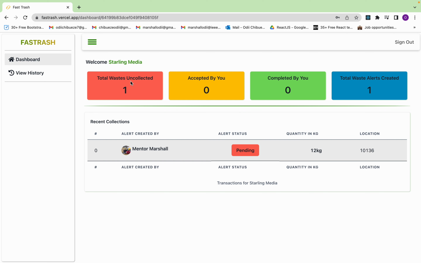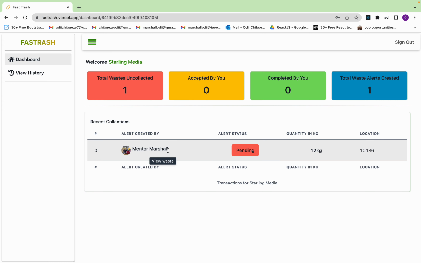And then this card is basically saying the total waste uncollected. So all the alerts that have been created by collectors, how many of them are uncollected. Yeah, so this is showing 1, which is correct. Accepted by you, I've not accepted any alerts yet, so 0. Completed by you, 0. Total waste created by collectors is 1.